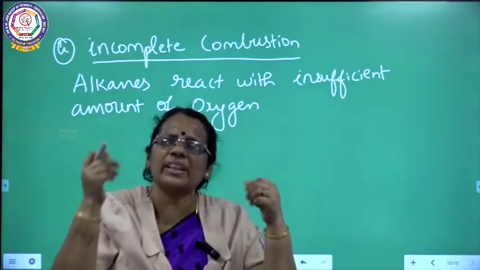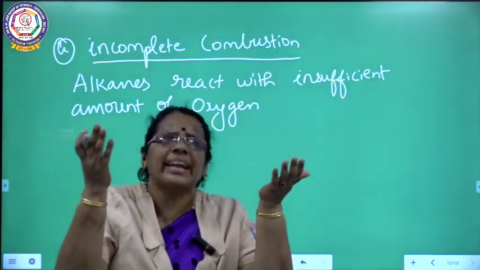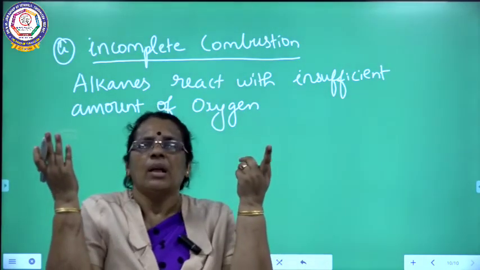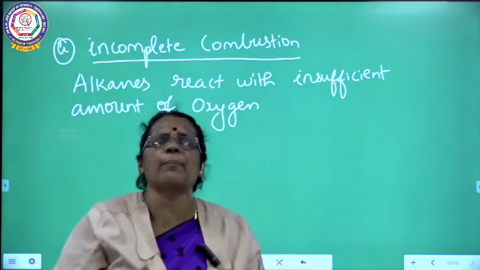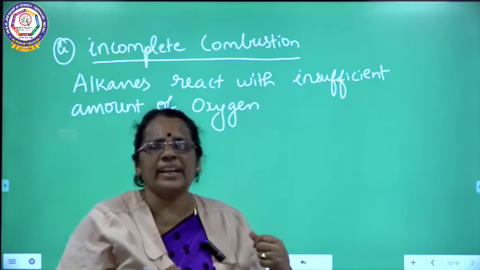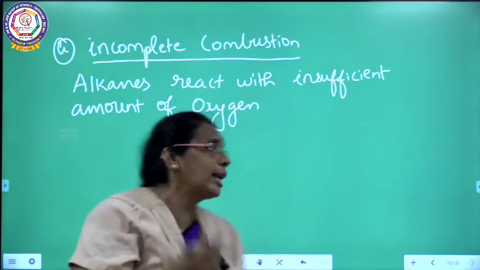When it reacts with an insufficient supply of oxygen, whatever it needs will not be available, and you will be getting the products carbon and water.